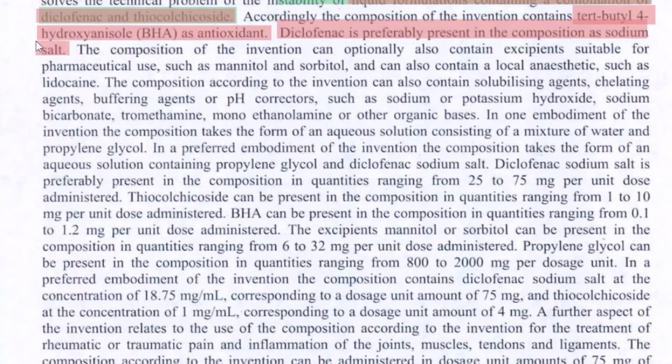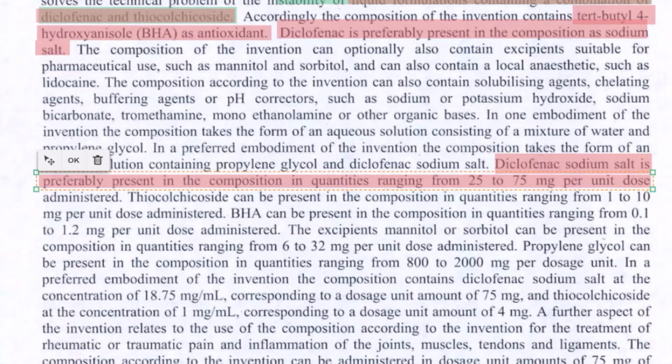This becomes your dependent claim. Another dependent claim could come from here, where they are talking about the range within which ingredient 1 is provided. So here, sodium salt is preferably present in the composition in quantities ranging from this to this. This becomes another dependent claim.